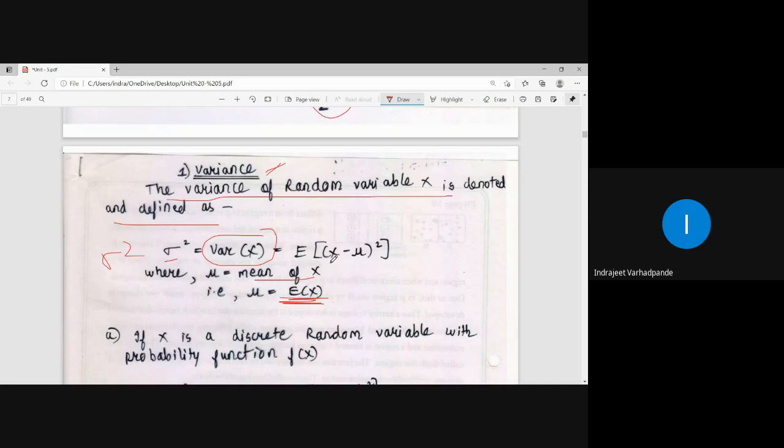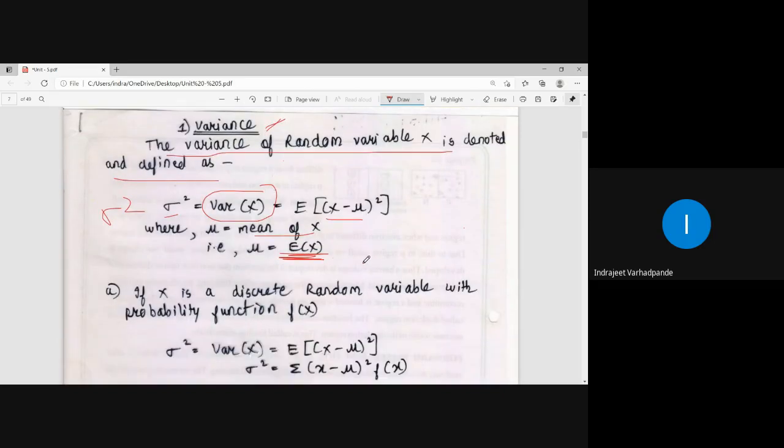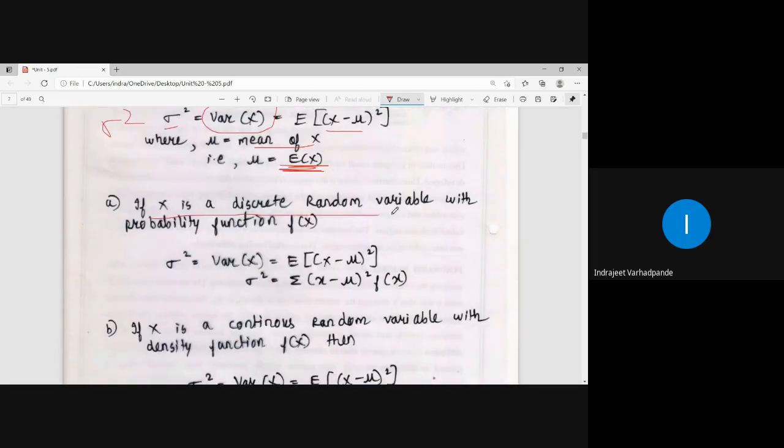So what is the formula or definition for var x, which is denoted by sigma square? It is expectation of x minus mu whole square. Now there are two cases in this as well: one condition is discrete random variable, second condition is continuous random variable. So in the case of a discrete random variable where the probability function is f of x, how will you calculate var x? Var x will be expectation of x minus mu whole square.